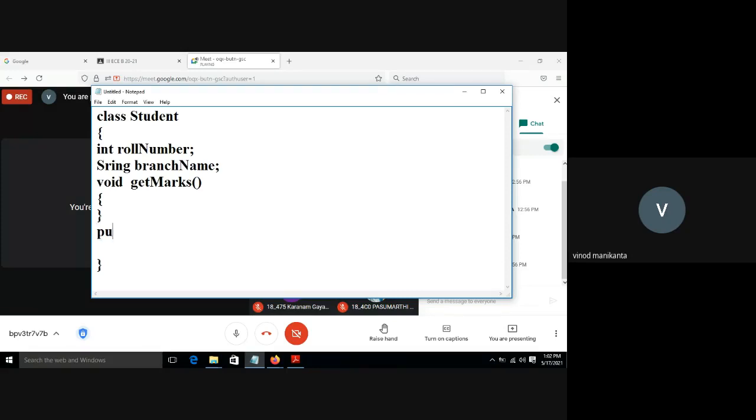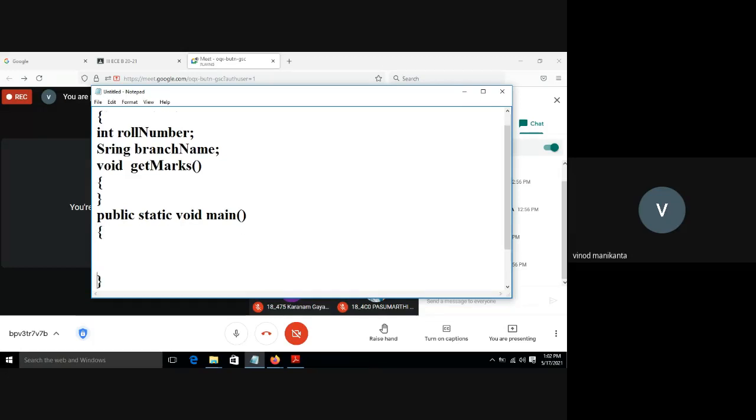Okay. Public static void. It is similar to the main function in C. Program starts with the main method in C. Similarly, execution starts with this main method. So this is the method name, the main method, similar to the main function in C.